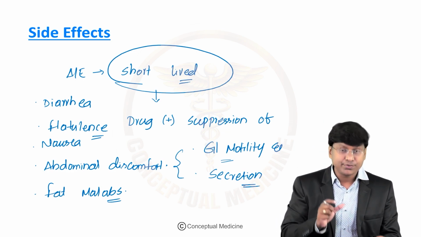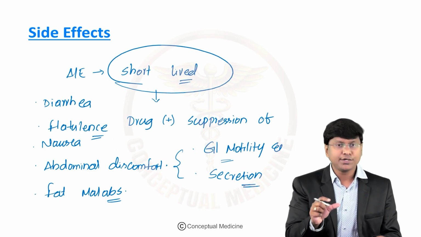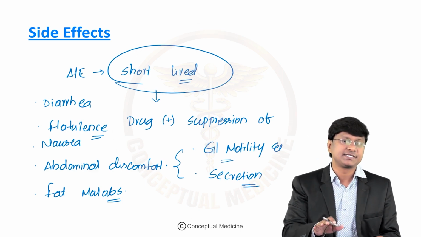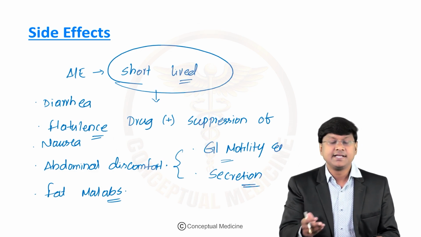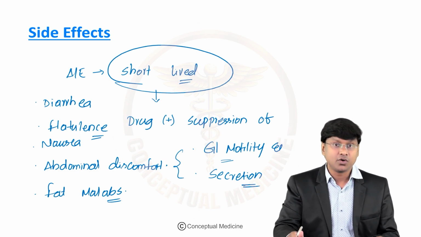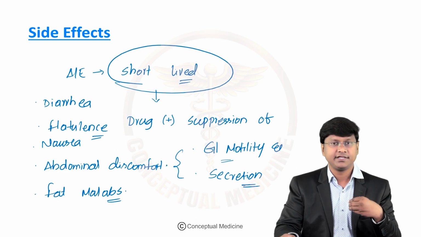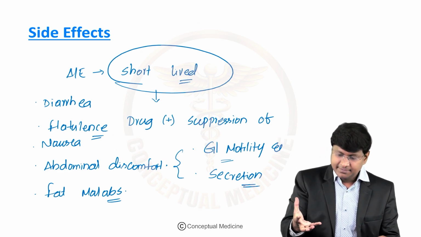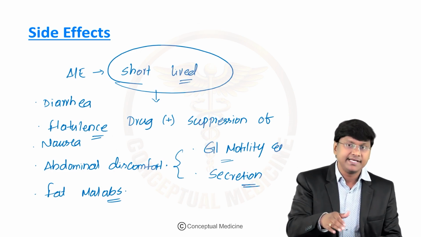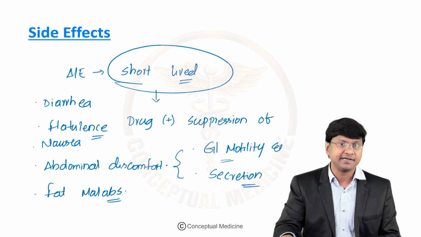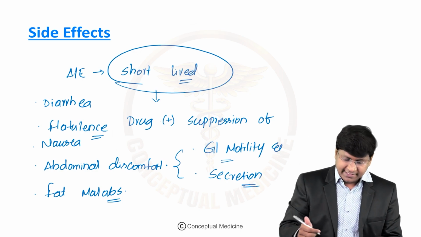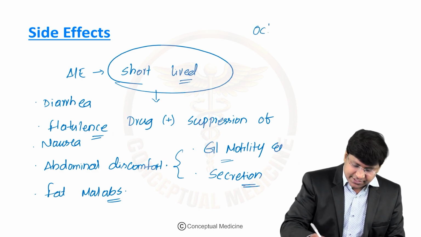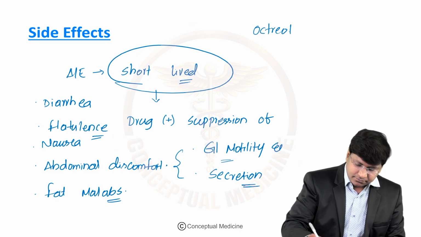And mainly you take this octreotide. Octreotide suppresses the postprandial gallbladder contractility. See, immediately after taking food, once the food enters the stomach as well as the duodenum, the gallbladder will contract and release the biliary secretions into the second part of the duodenum. But what will this octreotide do? It will reduce the gallbladder contractility.